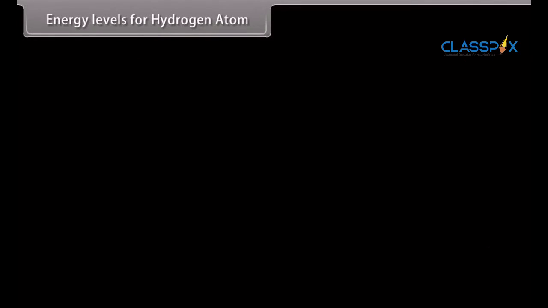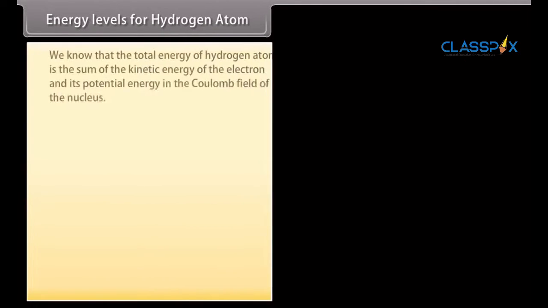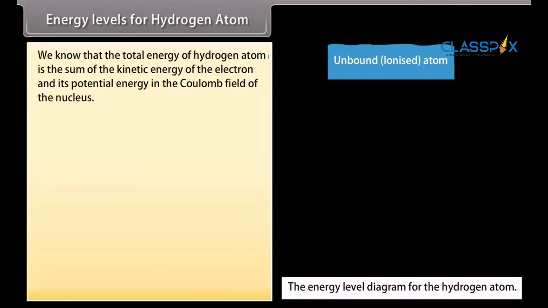Energy levels for hydrogen atom. We know that the total energy of hydrogen atom is the sum of the kinetic energy of the electron and its potential energy in the Coulomb field of the nucleus. Eₙ = −e²/(8πε₀rₙ).